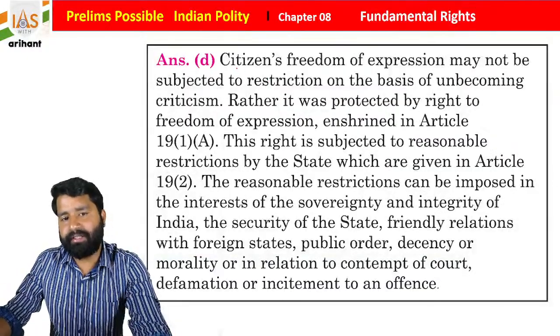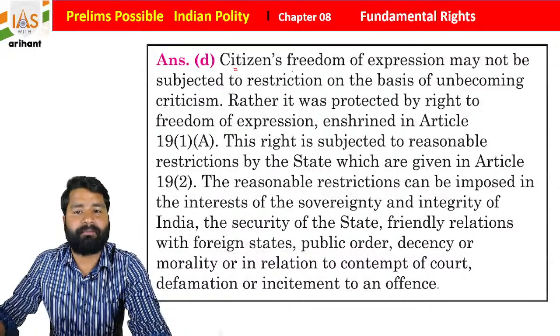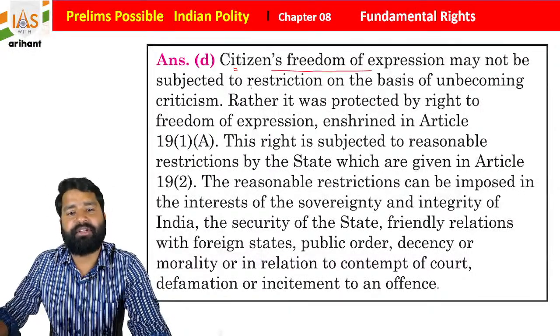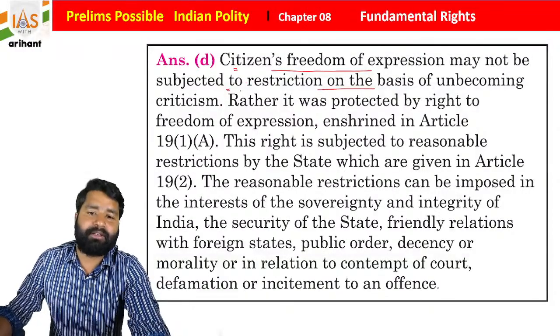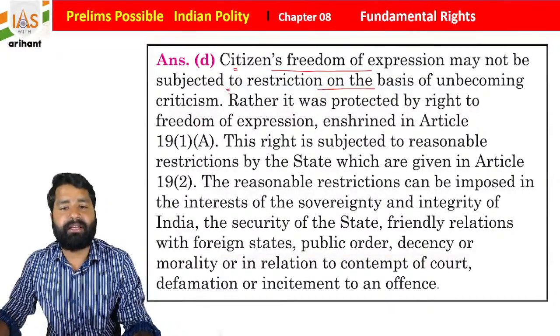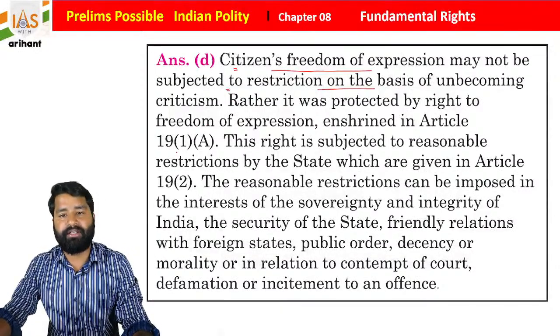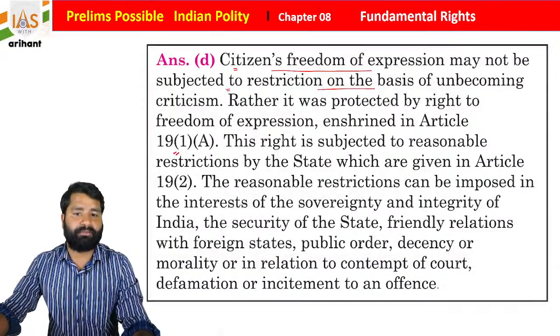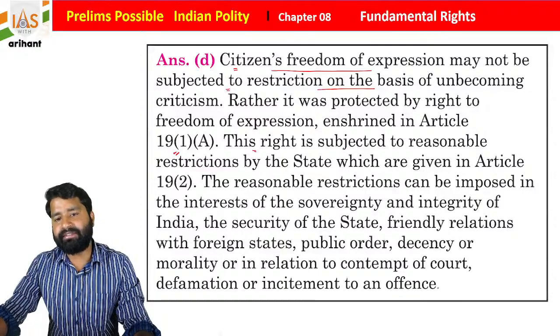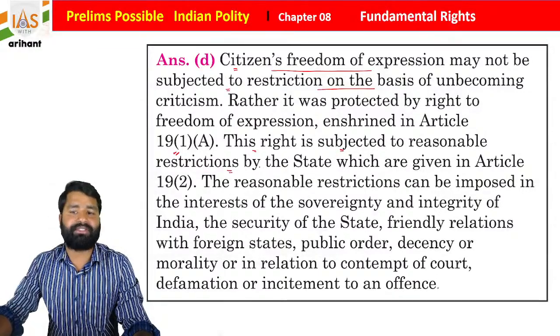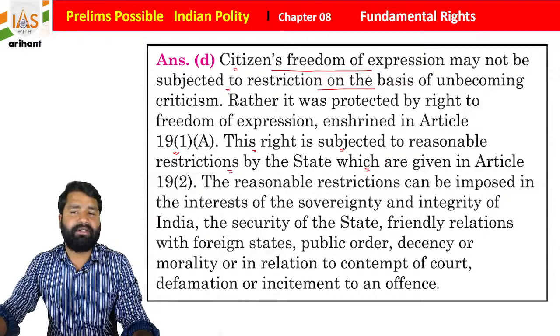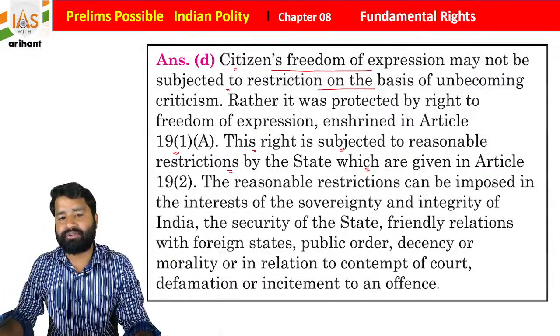So we just added in the explanation part, citizens' freedom of expression may not be subjected to restriction on the basis of unbecoming criticism. Rather, it is protected by the right to freedom of expression as enshrined in Article 19 Clause 1 Subclause A, students. This right is subjected to reasonable restriction by the state, which are given in Article 19 Clause 2, students.